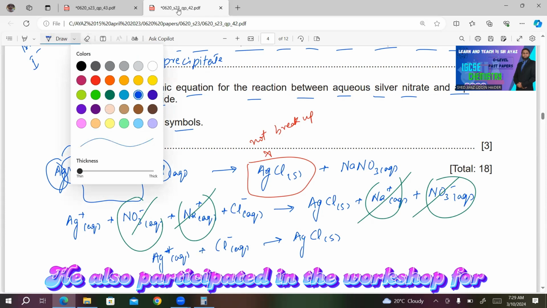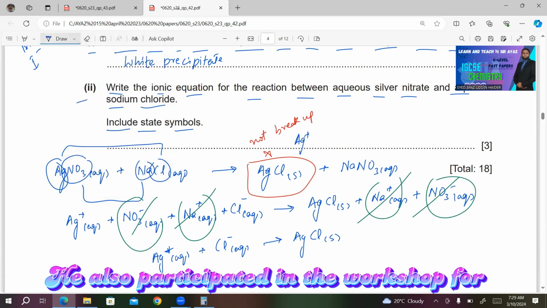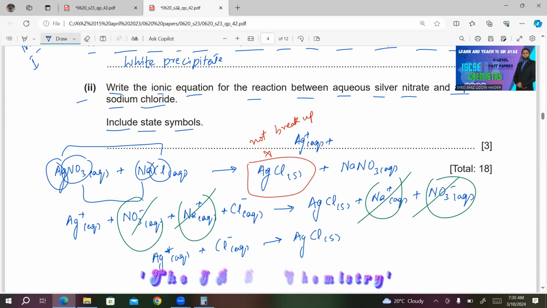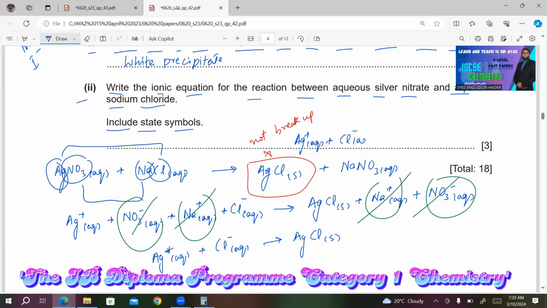So I will write it down here. Ag+ aqueous plus Cl- aqueous gives AgCl solid.